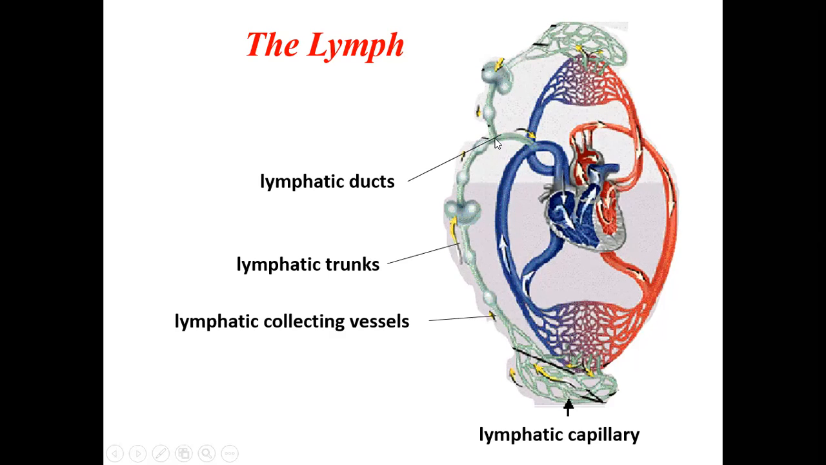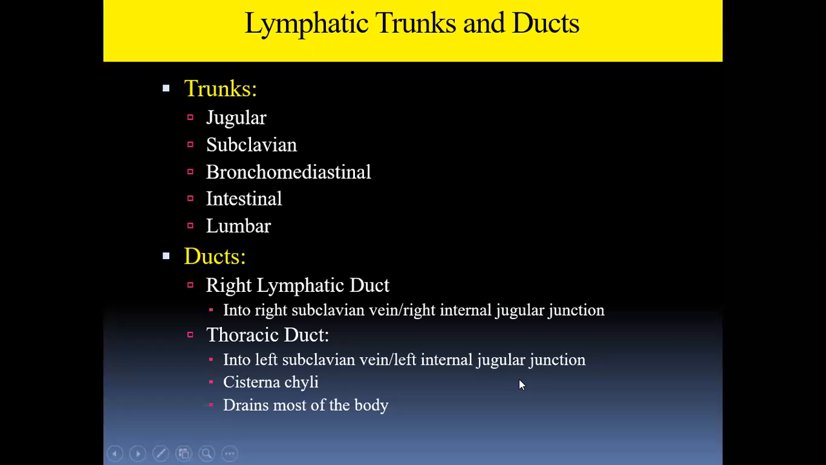Okay. So these are the lymphatic ducts, the large vessels, and the smaller ones will be called lymphatic vessels. Coming to the lymphatic trunks and ducts, the lymphatic trunks will be somewhat larger vessels. These are the jugular, subclavian, bronchomediastinal, intestinal, and lumbar. Later I'll show you the pictures. Jugular will be coming from the head and neck. Subclavian will drain the upper limb. Bronchomediastinal will be draining the chest. The intestinal will be draining the abdomen, and the lumbar will be draining the lower limbs.